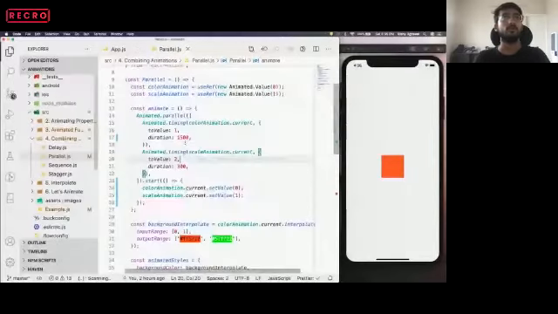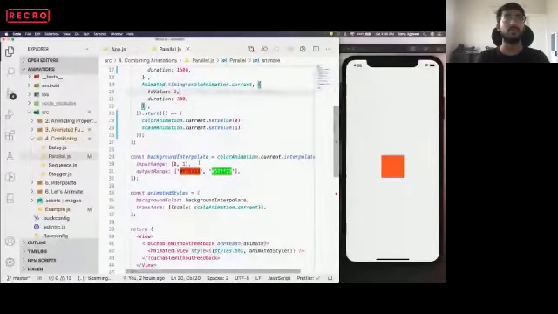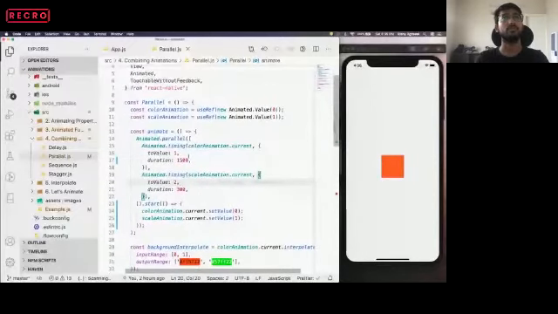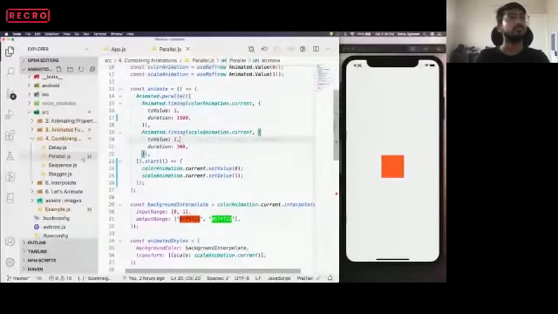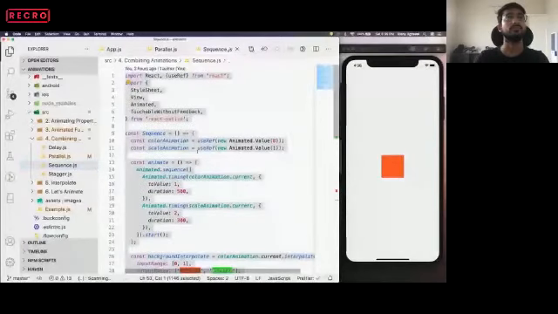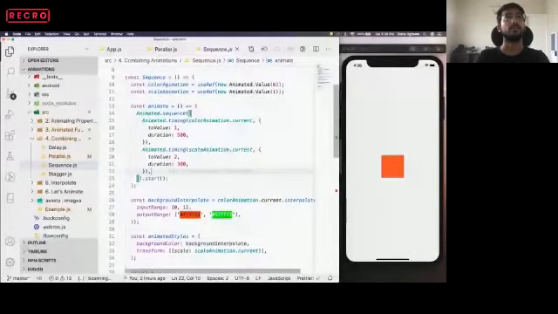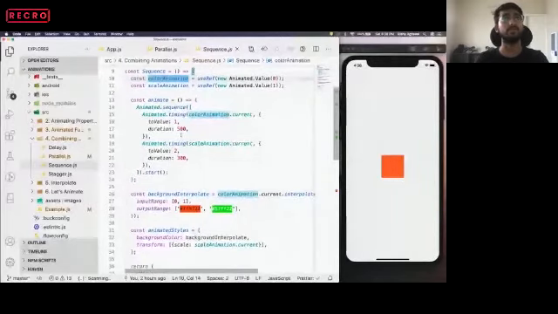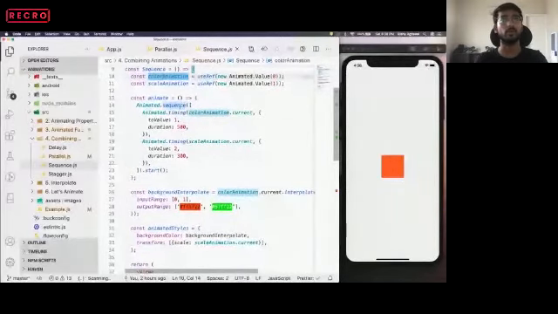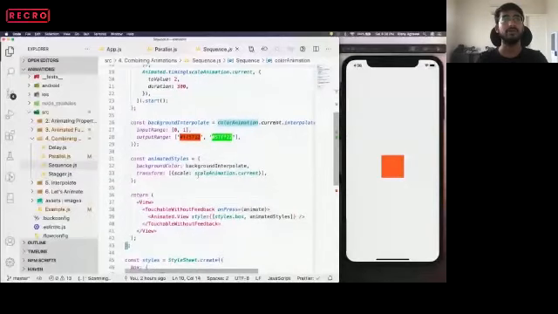So in this sequence animation, we are having the same thing, color animation and scale animation. Cool. Yeah. So in this sequence animation, we are again having the same thing, color animation and scale animation, and we are just doing an animated.sequence over time. Cool. Rest everything remains same.